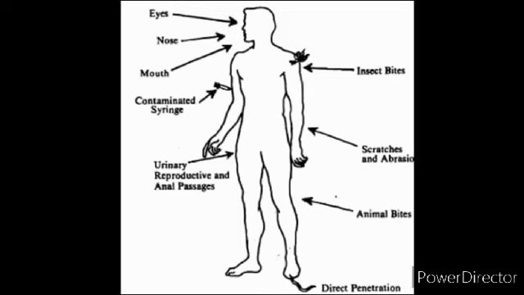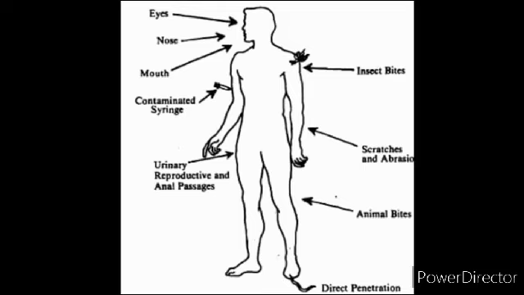If you are sick and you go to a doctor and then he gives you an injection, then the syringe must be sterilized, means free from microorganisms. But if it is not sterilized, means it has so many microorganisms in it, so it can transmit the microorganisms into the human body.